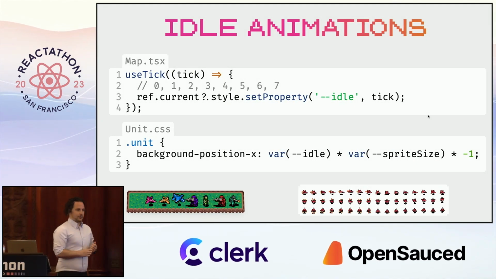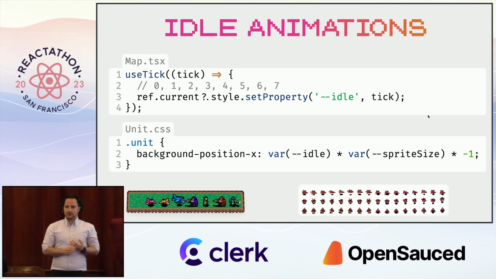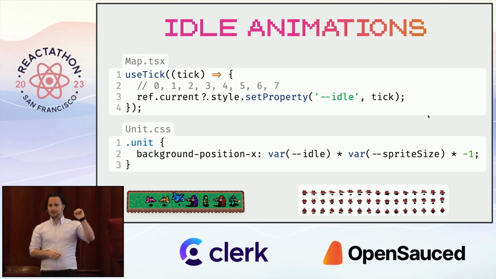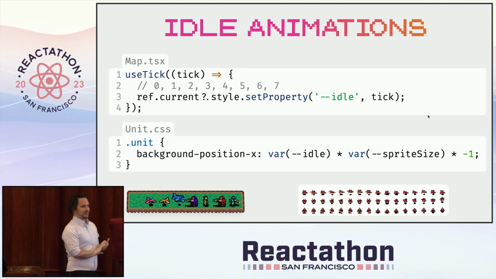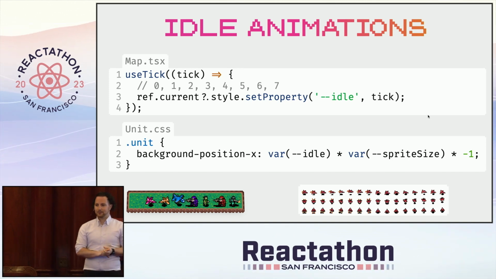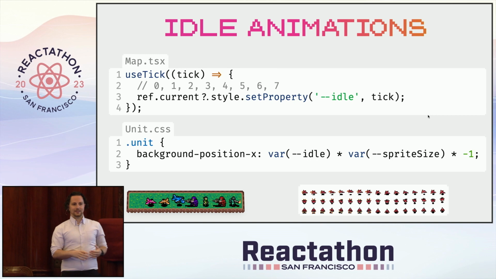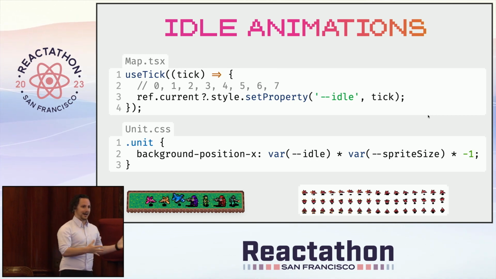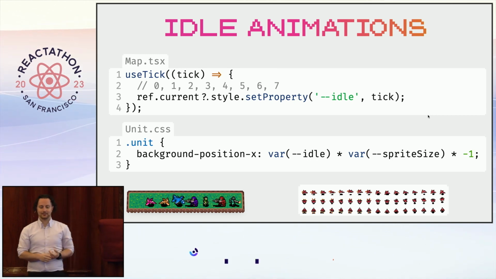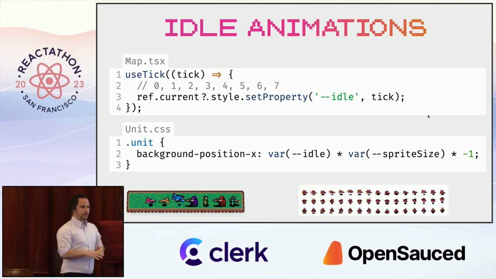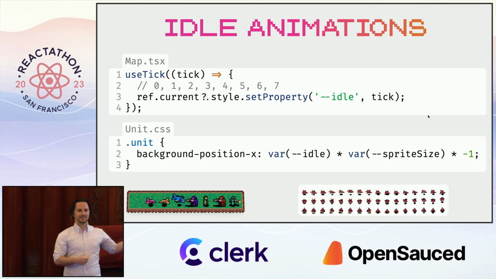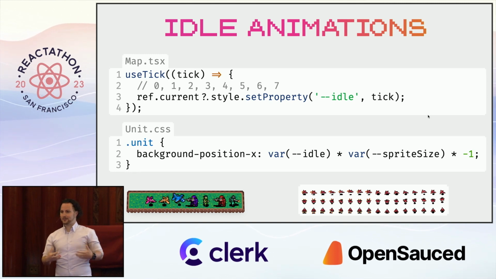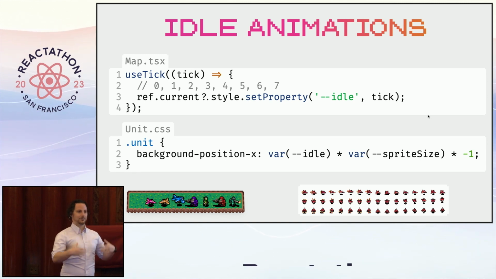Idle animations. Earlier, if you were looking closely when I showed you the dev tools, there was something like every 180 milliseconds, it was flashing. And I found that CSS variables are one of the most fun things and one of the coolest inventions in CSS. I grew up not having that, and having that power is really fascinating. So, we're all here in this room. We all breathe at a different cadence, right? And in a game like this, the breathing is a bit more pronounced. It's called an idle animation. It's not doing anything but breathing.